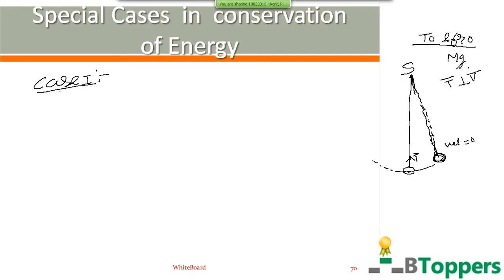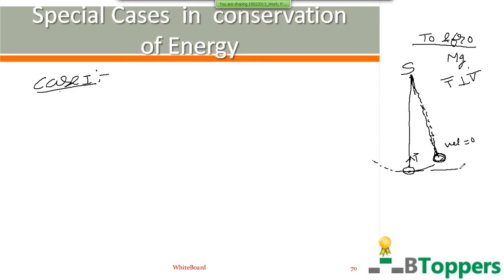Then there are only two forces acting on the bob. One is its weight mg. The second one is the tension force by the string on the bob. So no work is done by this tension force by the string on the bob as the bob moves from the highest position to the lowest position. So work is done only by the gravitational force on the bob.